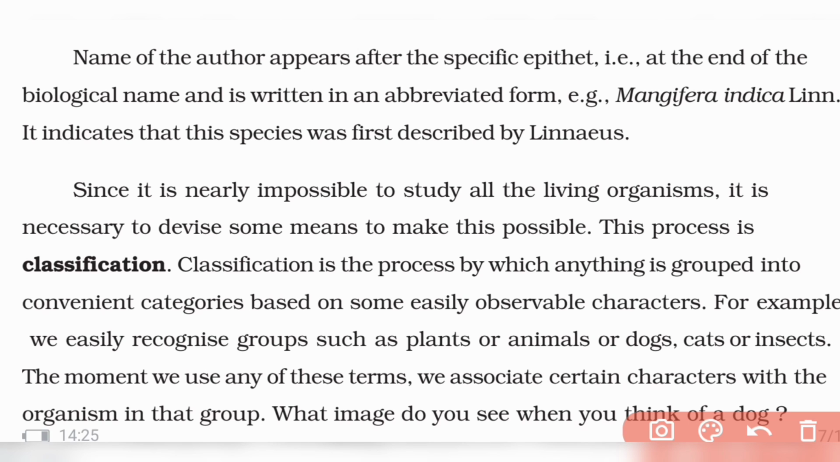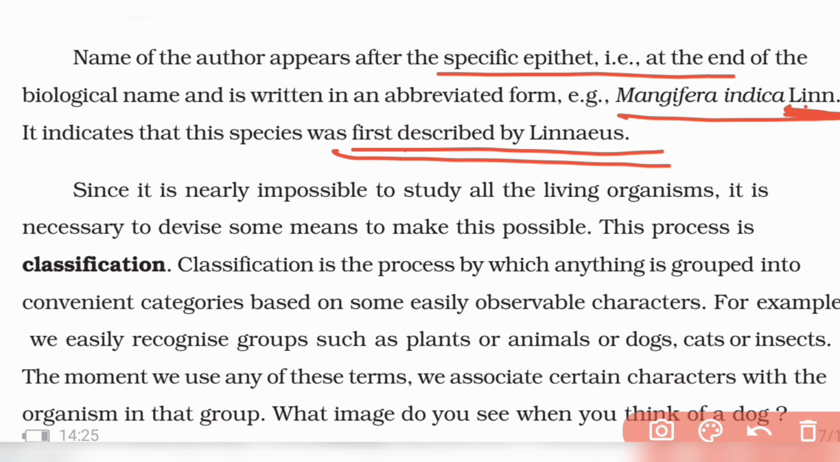The name of the author appears after the specific epithet, like Mangifera indica Linn. So Linn means Linnaeus gave the name. He was the one who first described it, so we write Linn.